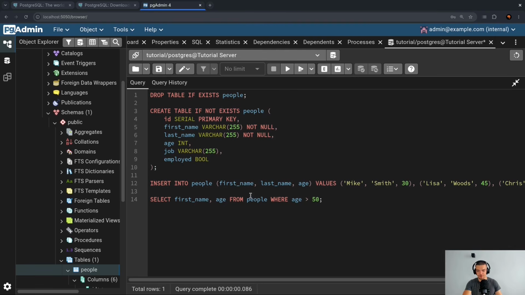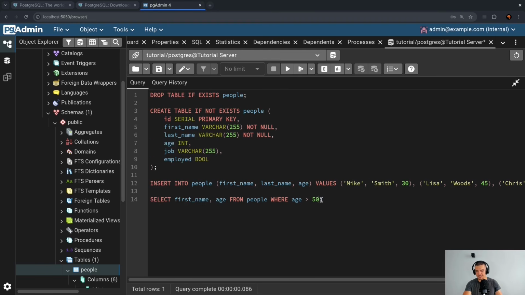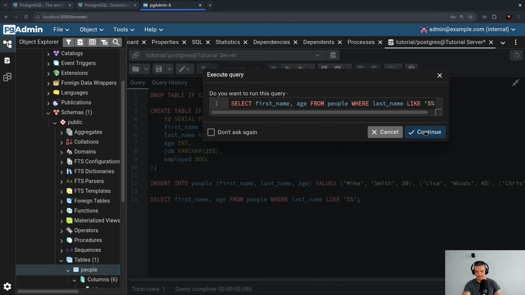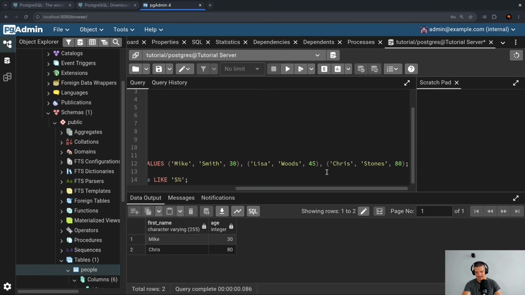But also we can do filters that are not just for numbers. So for example, maybe I want to say that the last name has to start with an S. So how would I do this? I can do this by using the like keyword. So I can say where last underscore name like, and then I have to provide in quotation marks here the pattern. The pattern is I want to have an S and then whatever, which is a percentage sign. So S% basically means S and then whatever. If I do this, I will get all the people that have a last name starting with S, which is Mike Smith and Chris Stones, even if I don't show the last name in the query.